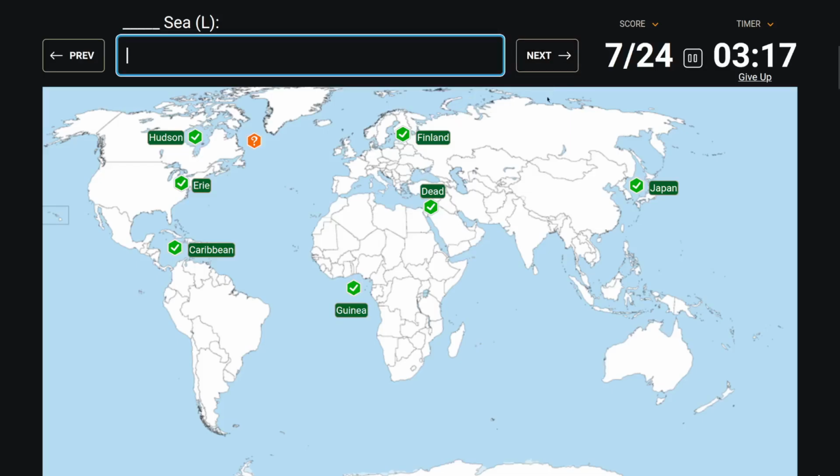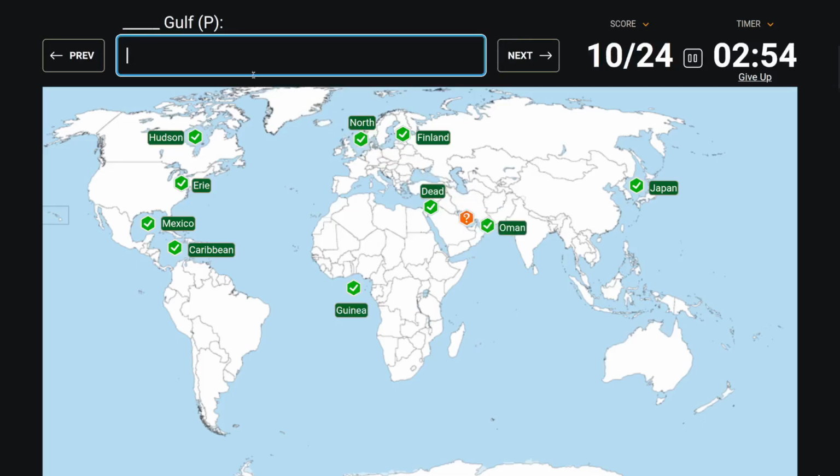Sea of a K. I don't know. Sea of, or blank sea. Not sure about that one. Gulf of Mexico. Blank Sea. Oh, this is the North Sea. Gulf of Oman, perhaps? It's right next to Oman. The Persian Gulf. This is the Red Sea. The Red Sea is much larger than the Dead Sea. Lake Superior.